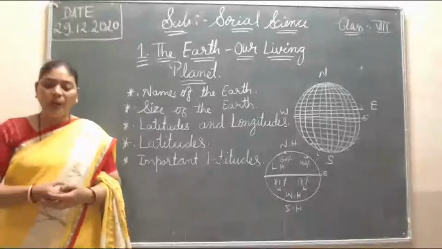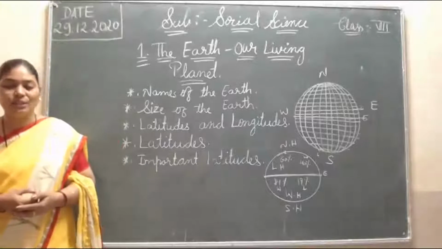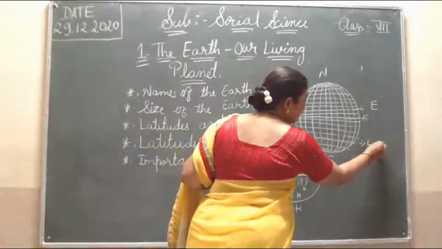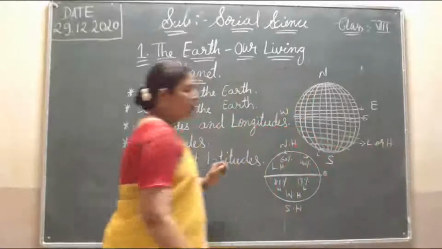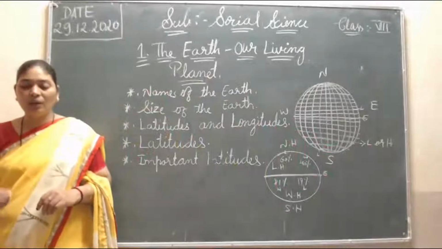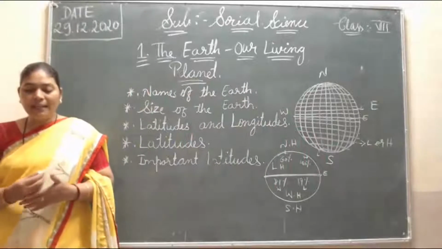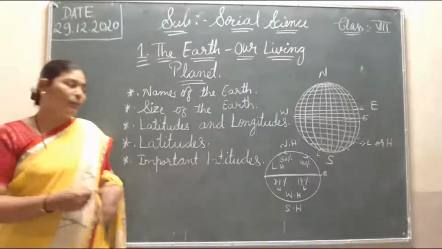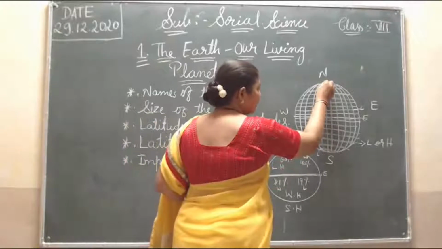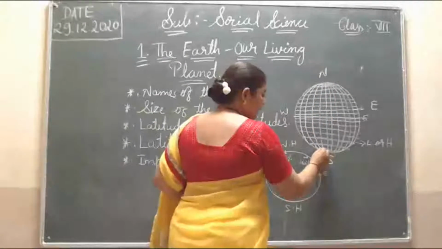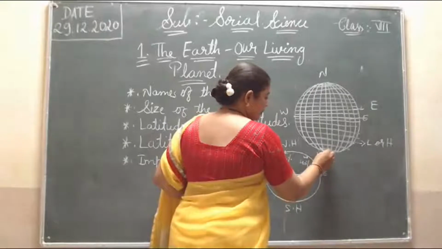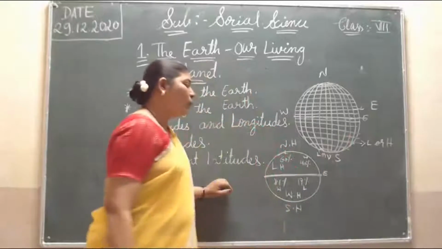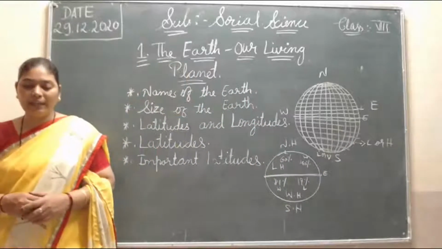So here the horizontal lines are lines of latitude. These lines we call latitude or horizontal. Then again, the vertical ones are the lines of longitude. These vertical lines are called longitude or vertical. Okay, this is the south.